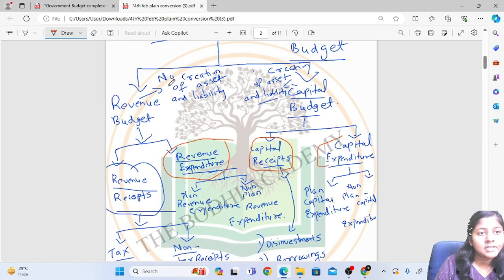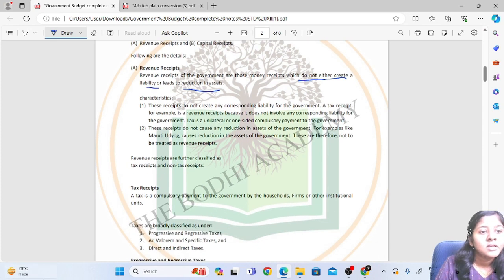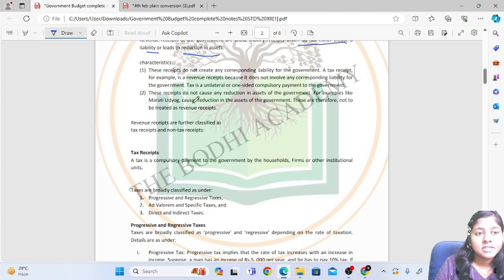Revenue receipts, as I told you, there is no creation of asset and liability. They do not create any liability, and there is no reduction in asset. So these are the characteristics of revenue receipts: these receipts do not create any corresponding liability for the government. A tax receipt, for example, is a revenue receipt because there is no creation of liability. Then these receipts do not cause any reduction in the asset of the government. For example, the sale of Maruti Udyog causes a reduction in the asset of the government. These are therefore not to be treated as a revenue receipt.